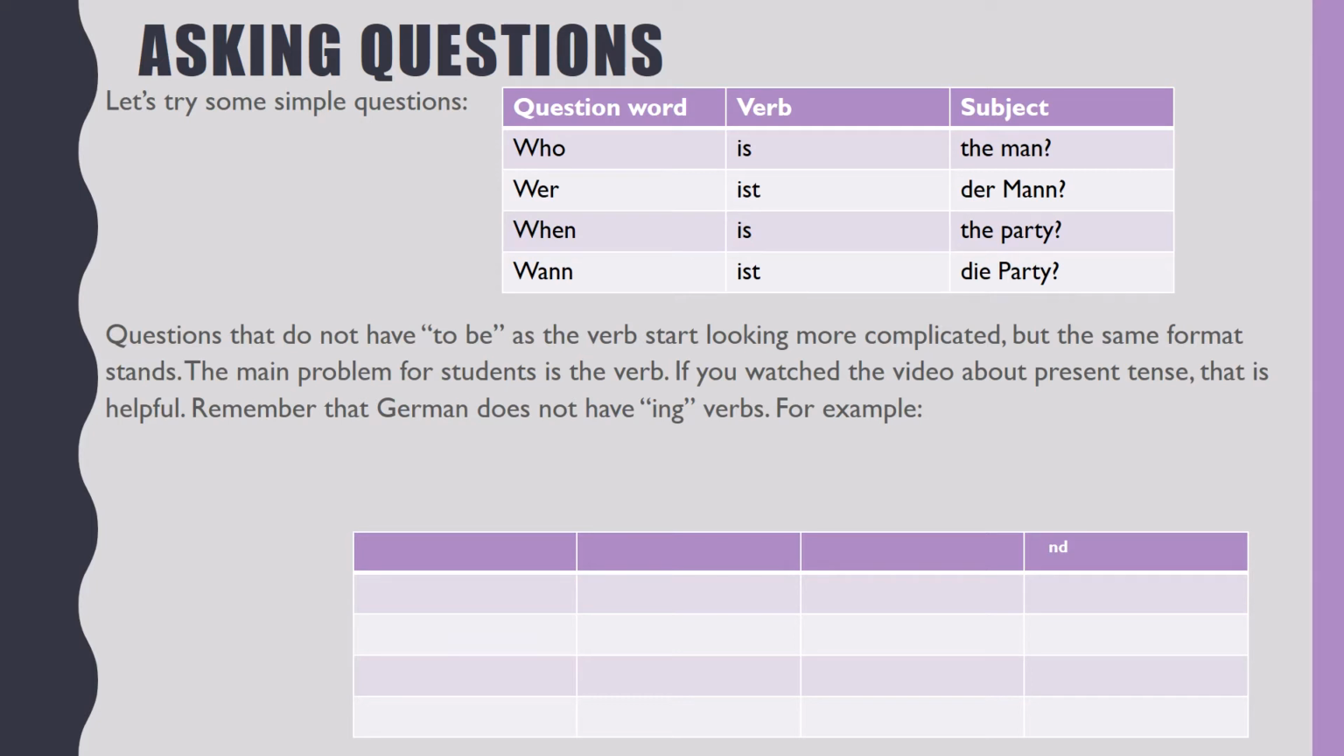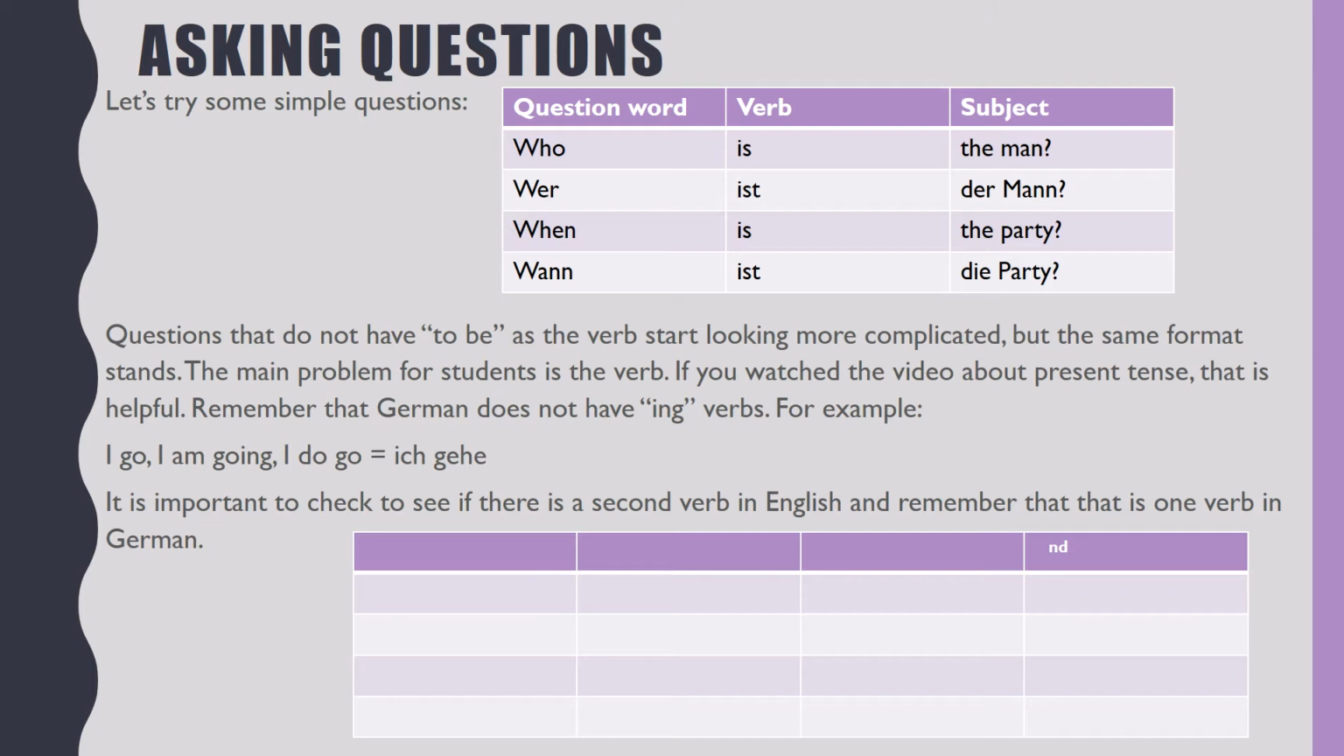Questions that do not have to be as the verb start looking more complicated, but the same format stands. The main problem for students is the verb. If you watched the video about present tense, this is helpful. Remember that German does not have ing verbs. For example, I go, I am going, and I do go are all ich gehe. It is important to check to see if there is a second verb in English, and remember that that is one verb in German instead of two. So we have here question word, verb, subject, and second verb is our new format.